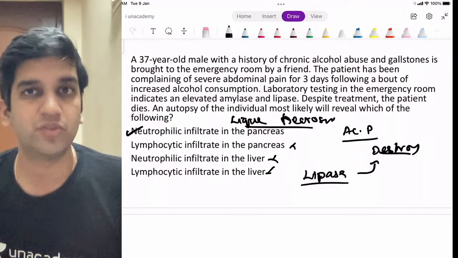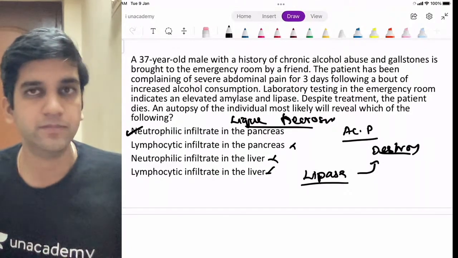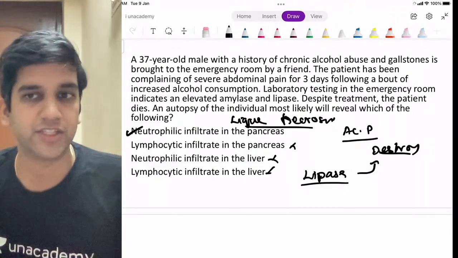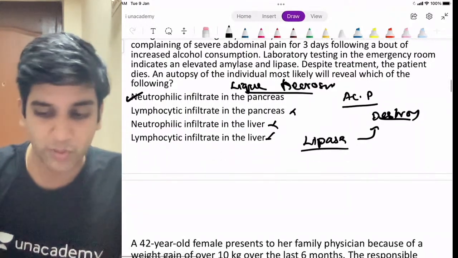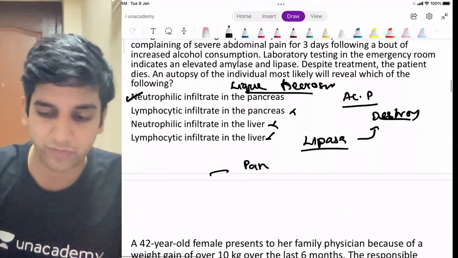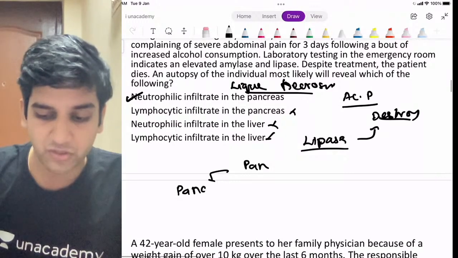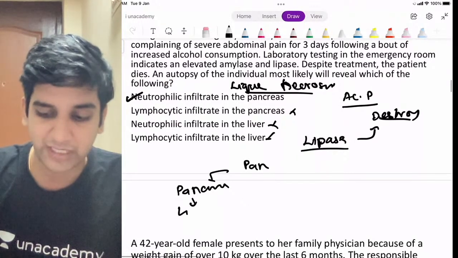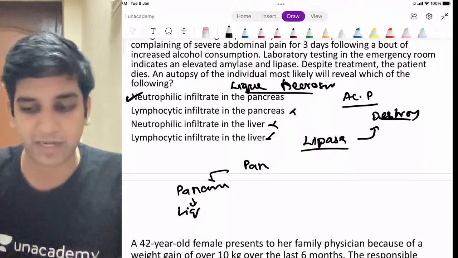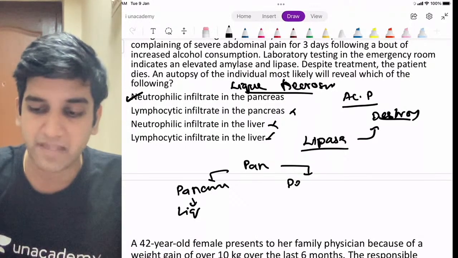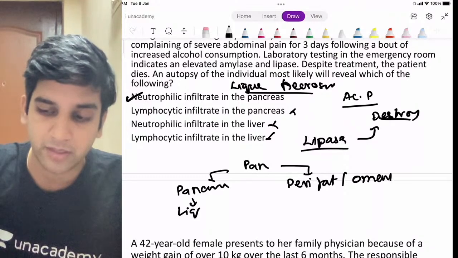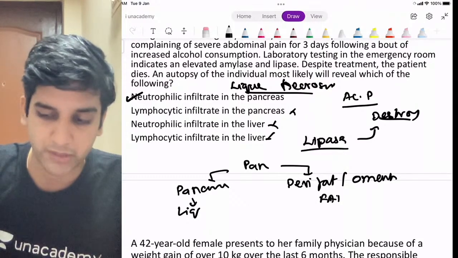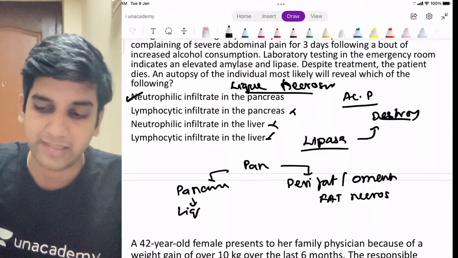Like Mohit said, the chalky white deposit, the saponification and calcification, all of them happen in omentum, not in pancreas, right? So if you have any question on pancreatitis, be very careful. If it's in the substance of pancreas, it's going to have liquefactive necrosis only because of enzyme activation. If it's in the peripancreatic fat, or if it's in omentum, it's going to cause fat necrosis. Okay, as two different things.